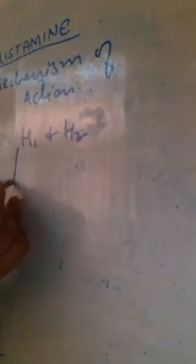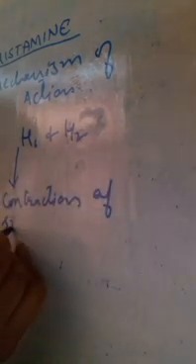This is mechanism of action. It performs its action by stimulating two types of receptors, that is H1 receptor and H2 receptors. When H1 receptor gets stimulated, it results in the contraction of the smooth muscles.